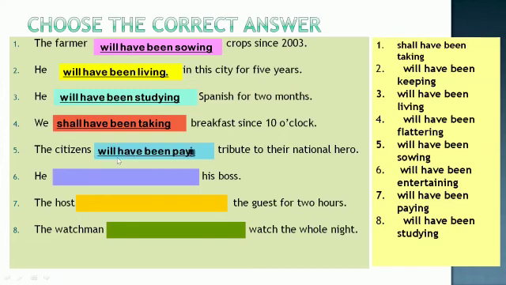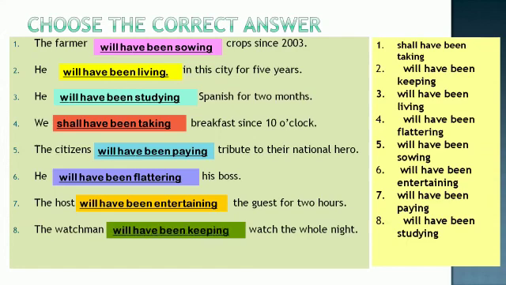The citizens will have been paying tribute to their national hero. He will have been flattering his boss. The host will have been entertaining the guest for 2 hours. The watchman will have been keeping watch the whole night.